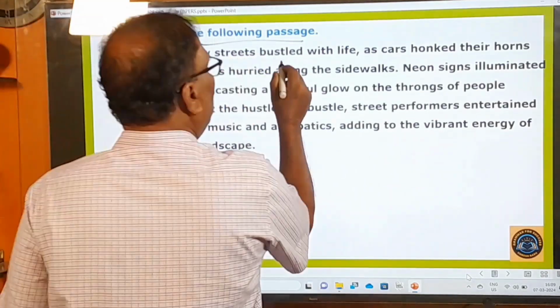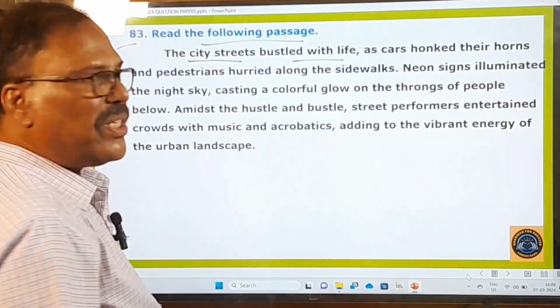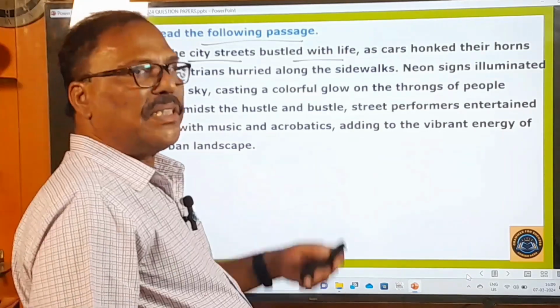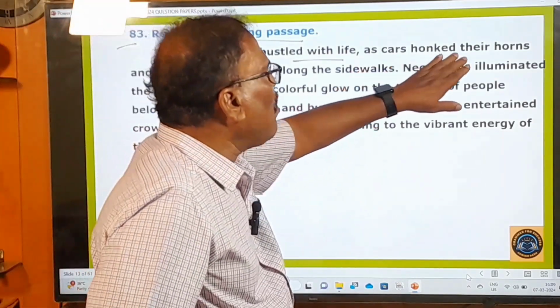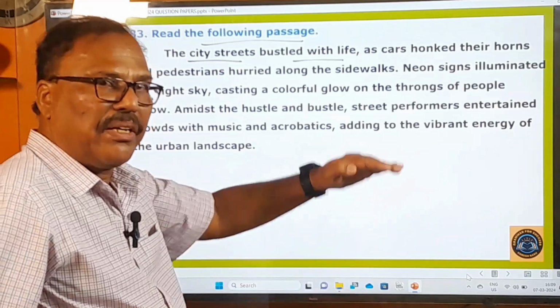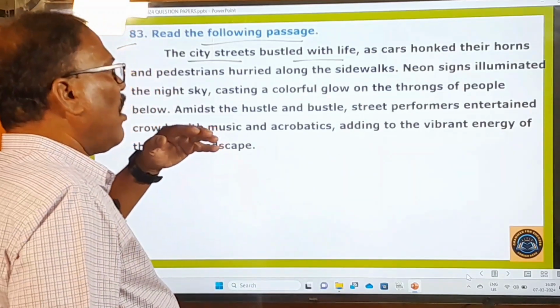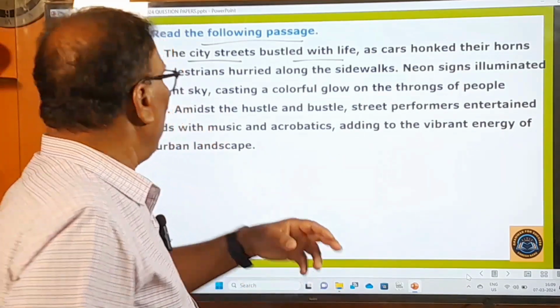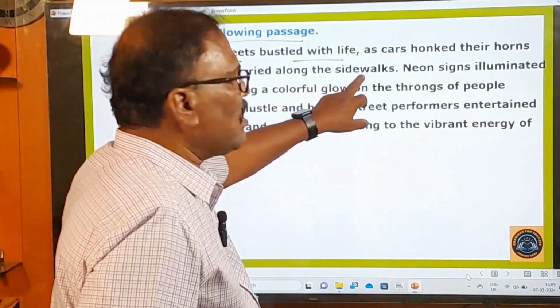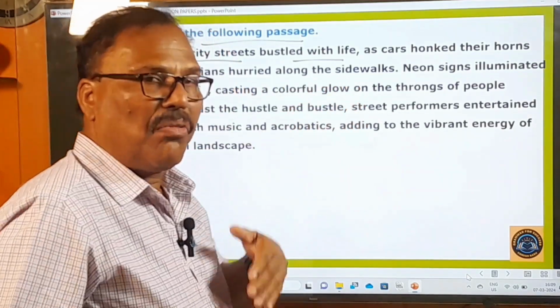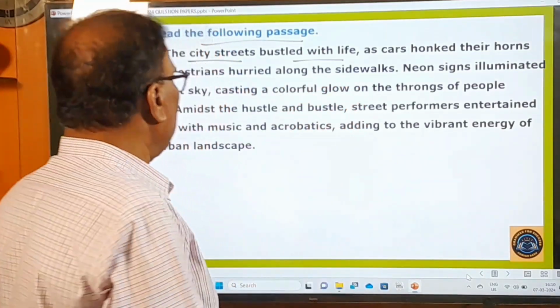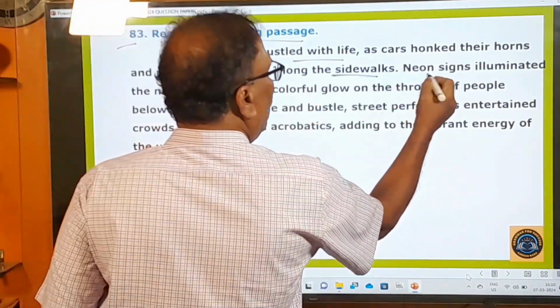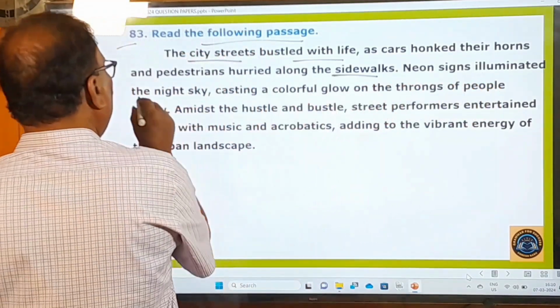The city streets buzzed with life. The city streets are busy with city life. As cars honked their horns, cars were moving here and there, honking. Honking means sounding horns, okay. Or pedestrians hurried along the sidewalks. Pedestrians are walking along the sidewalks or pavements. Sidewalks means pavements. Neon signs illuminated the night sky.